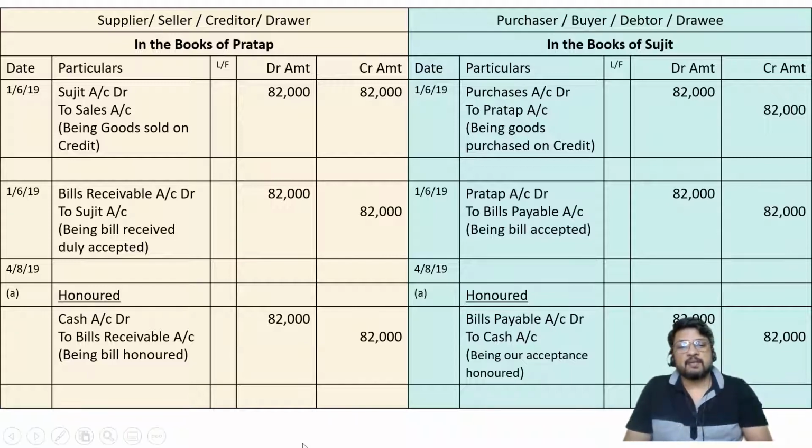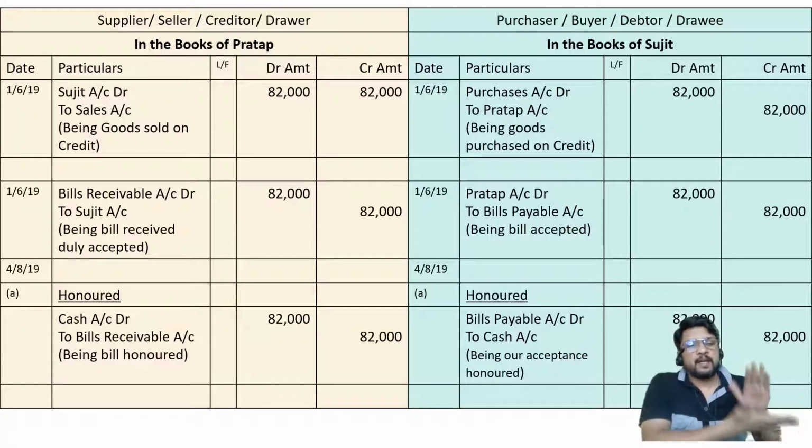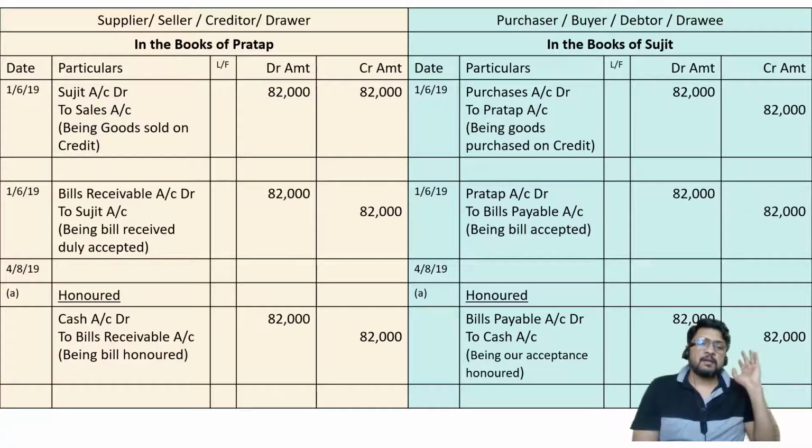I hope you are understanding what I am speaking. In the first case, case A, when the bill is honored, Pratap will sign on the bill, yes, full money received on so and so date, and give it to Sujit. So the bill is going out. When the bill is honored, it goes from the drawer back to the drawee. The drawee may either tear it off, throw it away, or file it properly as a record that I had accepted one bill and I had honored the bill. Good, very nice.